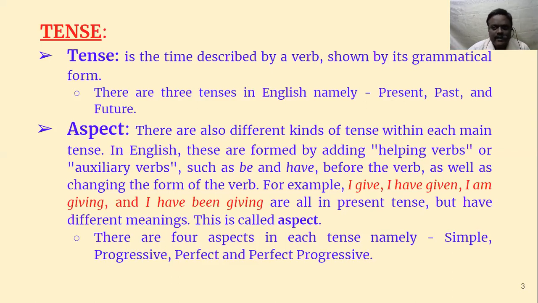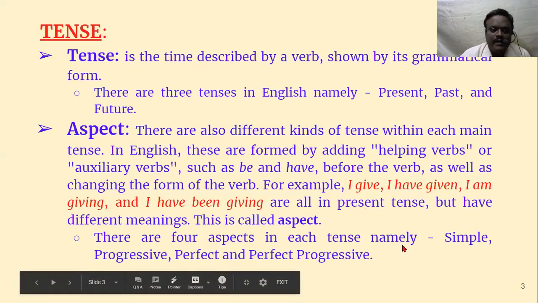And let me once again introduce you to tense, and let us remember what actually tense is. Tense, as I have already told you, is a time described by a verb shown by its grammatical form. And there are three tenses: present tense, past tense, and future tense. And we have four aspects, that is simple, progressive, perfect, and perfect progressive. And these aspects will be there for each tense. That means 4 times 3 is 12 tenses will be there.